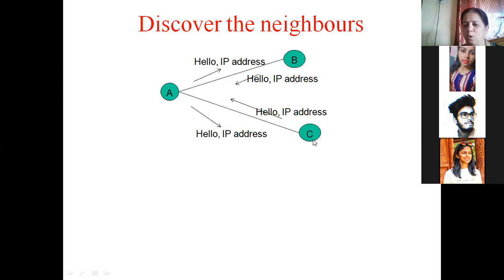Similarly, there's a neighbor called C and its IP address is so and so. A didn't know anything. Now it has updated its information by taking the IP address of B as well as the IP address of C. So A's routing table, or A's vector, will store 2 direct neighbors, B and C.